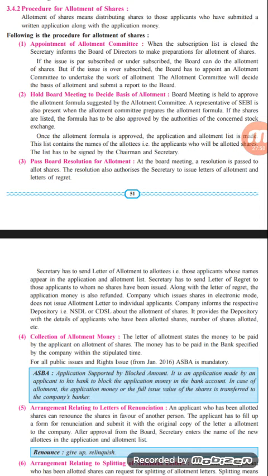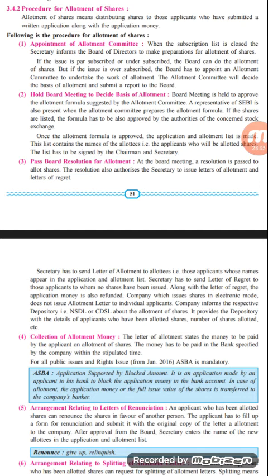Along with the letter of regret, the application money is also refunded by attaching a refund order with the letter of regret. A company which issues shares in electronic mode does not issue an allotment letter to the individual applicant. The company informs the representative depository, that is NSDL and CDSL. NSDL and CDSL are the two depositories, and accordingly these depositories will act to issue the shares in dematerialized form. It provides the depository with the details of the applicants who have been allotted the shares, the number of shares, and various other details.